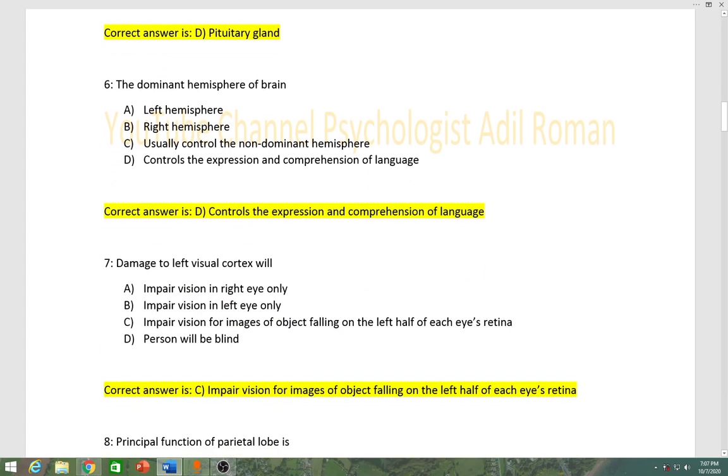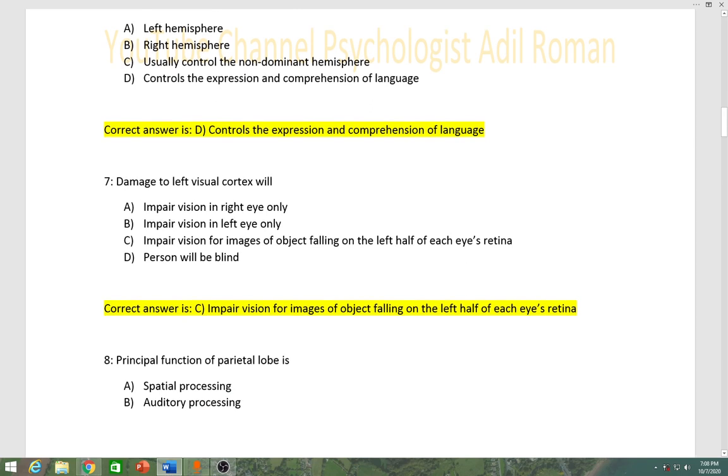Number 7, damage to left visual cortex will: option A impair vision in right eye only, B impair vision in left eye only, C impair vision for images of object falling on the left half of each eye's retina, D person will be blind. Correct answer is C, impair vision for images of object falling on the left half of each eye's retina.